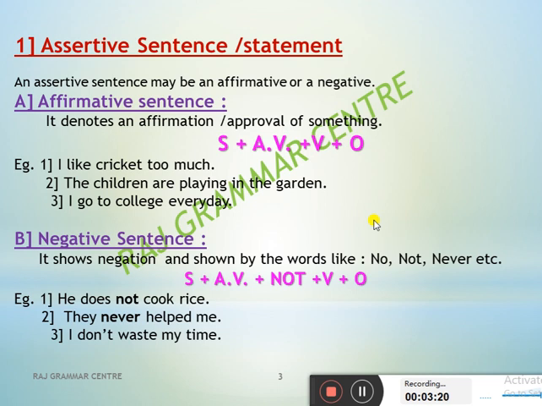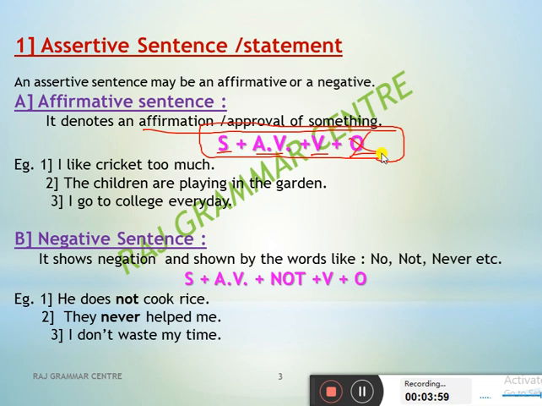See, affirmative. It denotes an affirmation. Very important. It denotes an affirmation or approval of something. Okay, where we are affirming it, we are accepting it, we are approving it. And before I start the sentence part, please keep in mind this formula which I made for this part. An affirmative sentence means first subject, then auxiliary verb, then object. Right?